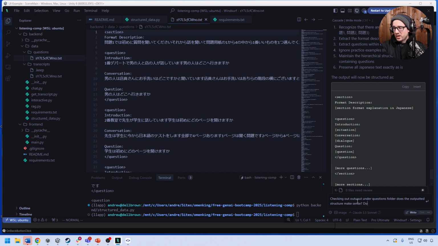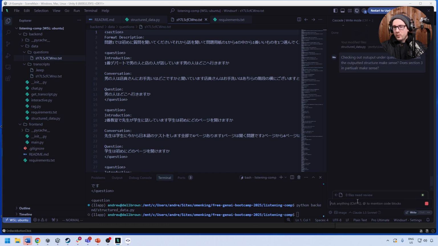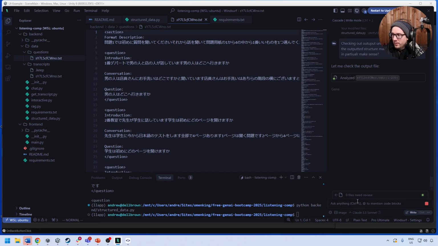Does section 3 in particular make sense? Because again, what I understand section 3 is, it's going to ask you a series of questions based on information. And so we'll see if it analyzes that file properly.